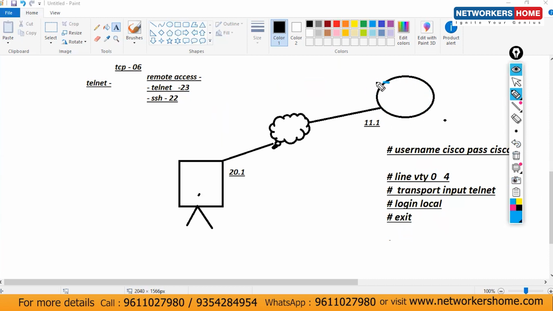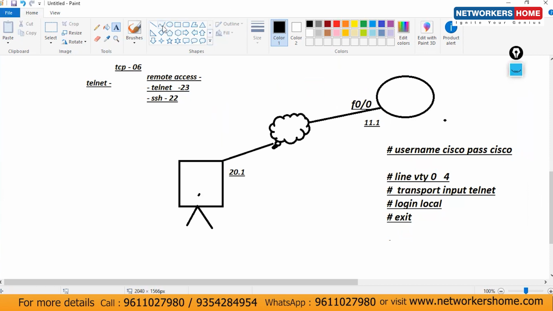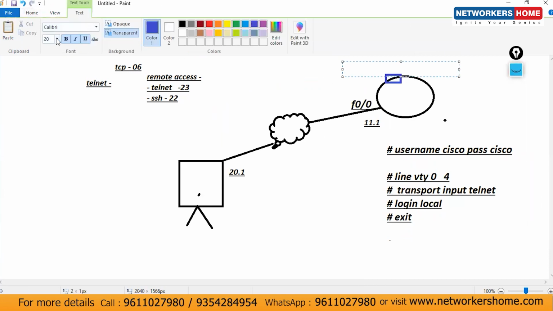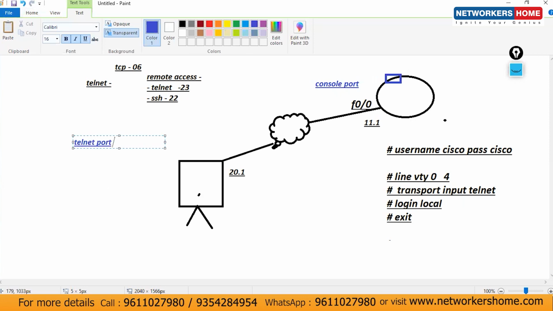If this is one of your Telnet ports. On the routers, we have the F0/0 interface. This interface is for data transfer. Let's consider I have one more interface here. This is the console port here. It's all about console. We have a physical interface, physical hardware. But guys, there is no concept of a Telnet port. There's no concept of an SSH port number. Okay, there's no concept of that.